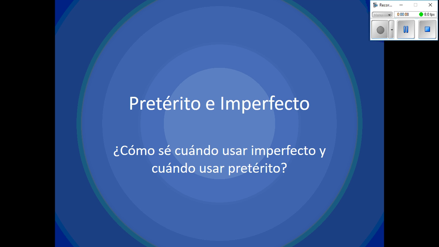Hola estudiantes, hoy vamos a aprender cuándo usar el pretérito y el imperfecto. Today we're going to learn how to use preterite and imperfect together.